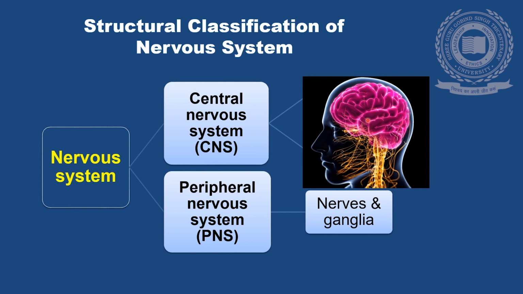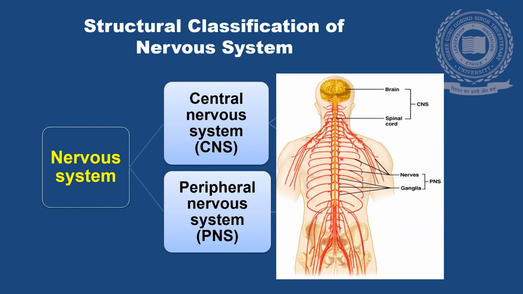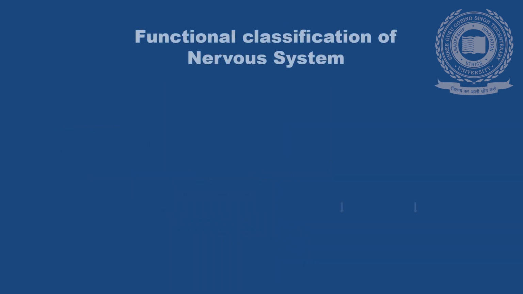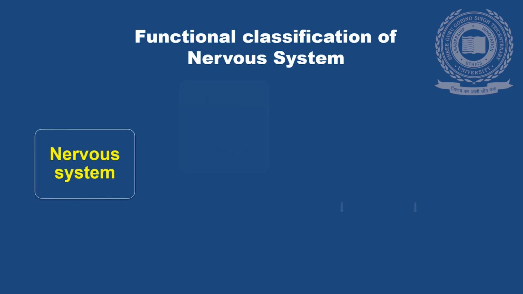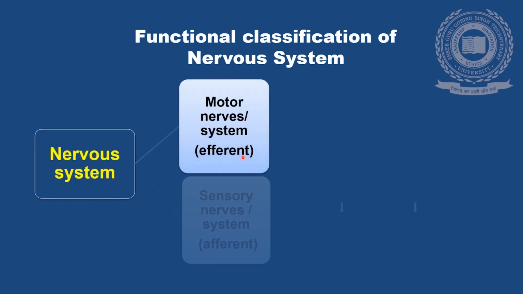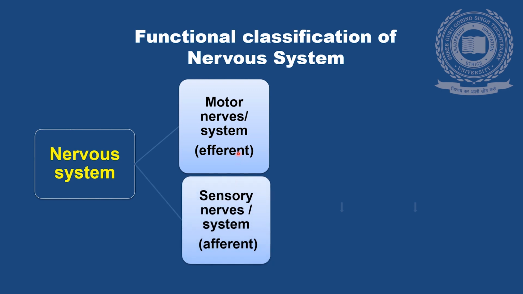We can see the brain and the spinal cord are part of central nervous system. We can identify the nerves and the ganglia. These are part of the peripheral nervous system. Functionally, nervous system can be classified as motor system and sensory system. Motor system, the motor nervous system. Sensory system, the sensory nervous system. Motor system is also known as efferent system. Sensory is the afferent system.